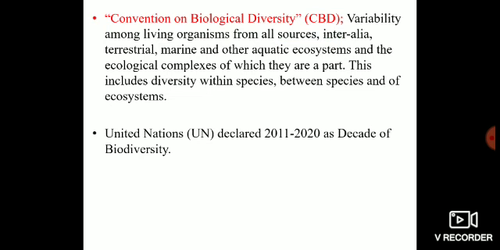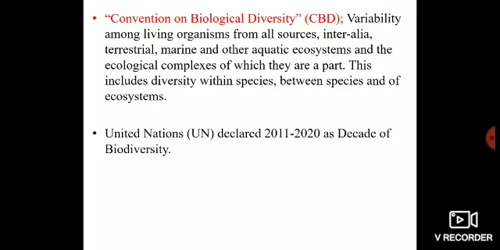Now let's move on to the most valuable and most accepted definition of biodiversity, which was given by the Convention on Biological Diversity. The Convention on Biological Diversity is actually an international organization which is concerned with the conservation of biodiversity. It is also concerned with the sustainable use of the components of biodiversity, and there are many other functions of the Convention on Biological Diversity.